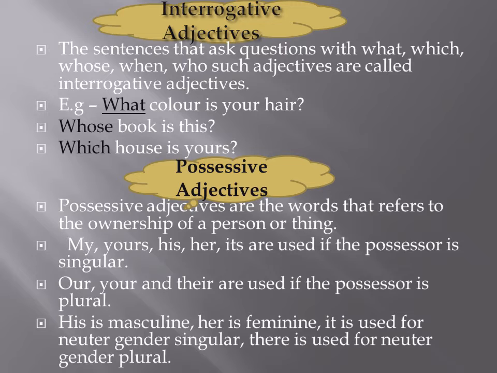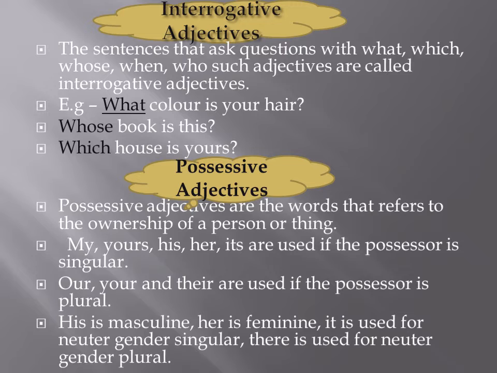Possessive adjectives. Possessive adjectives are the words that refer to the ownership of a person or thing. My, your, his, her, its are used if the possessor is singular. Our, your and their are used if the possessor is plural.